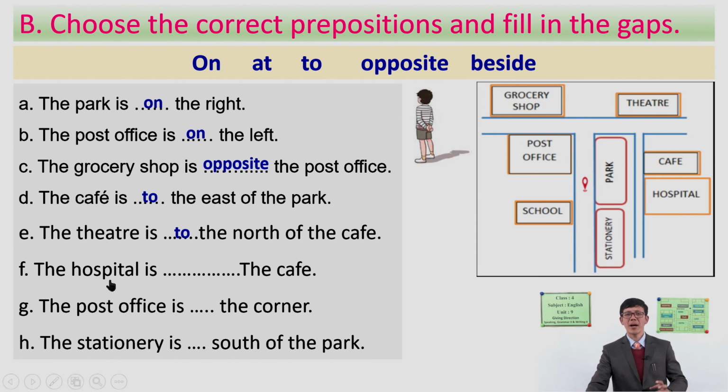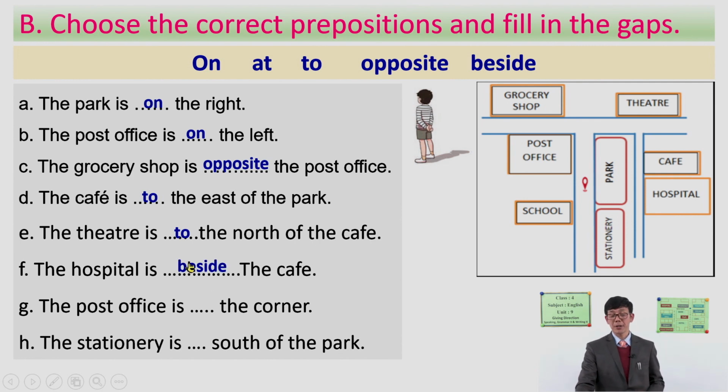Let's talk here now about hospital. Where is hospital? Oh yes, here it is. Okay, hospital and cafe. Now let's see the relation between this hospital and cafe. What do you think? Hospital and cafe. Right, you have already got to know, while talking about school and library. Right, so the hospital is, can you guess? What is? Is it opposite? No. What is? So the hospital is, very good, beside the cafe. Okay, the hospital is beside the cafe. This is the relation between cafe and, let's say, hospital.